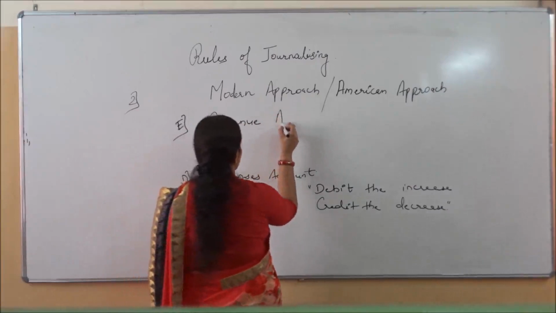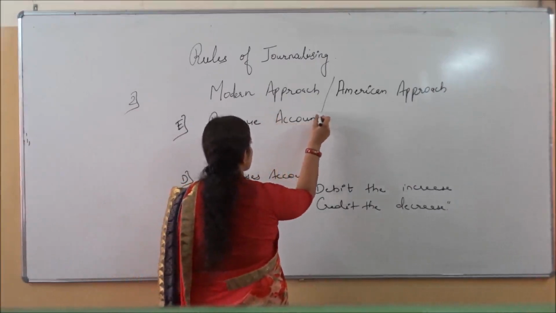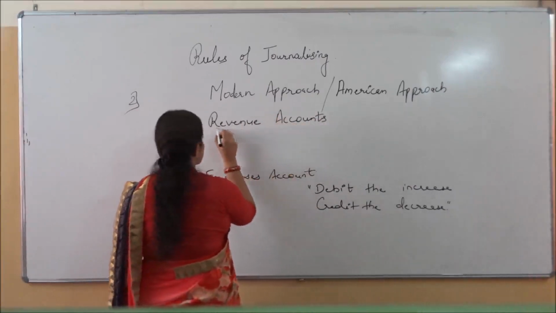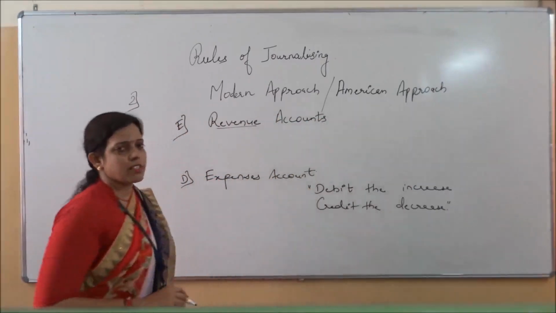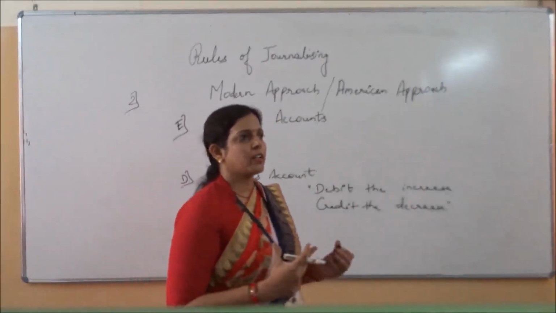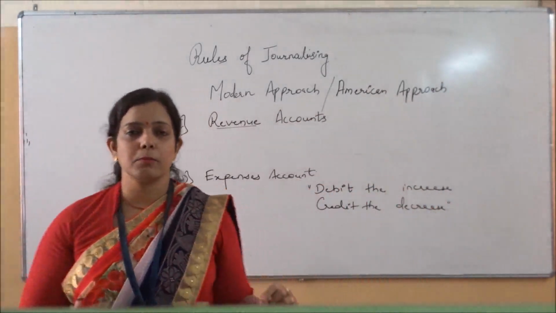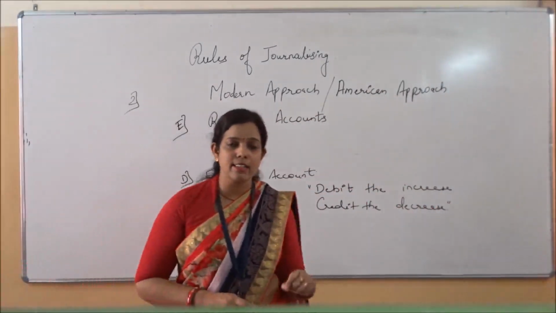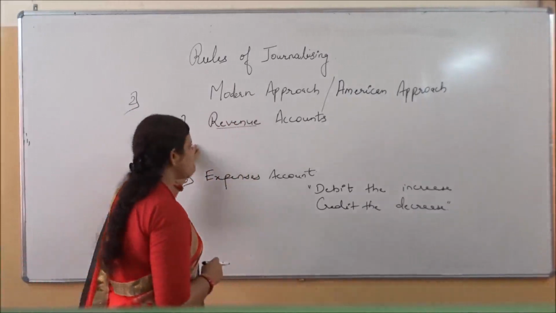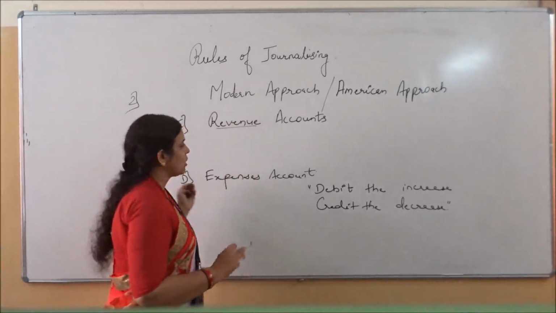So, what is the rule for the revenue? First of all, you should know which items will come in this head. All the incomes and all the gains are related to this account, revenue account. Revenue is income.